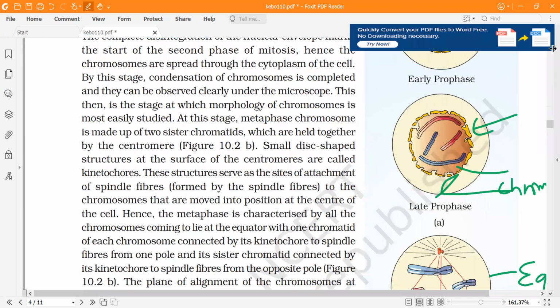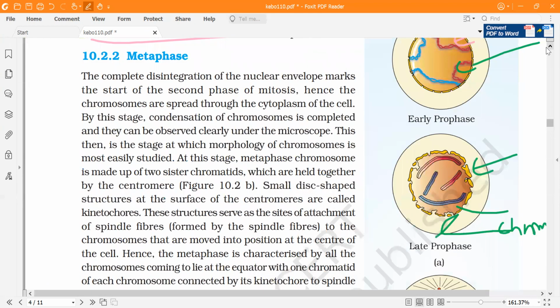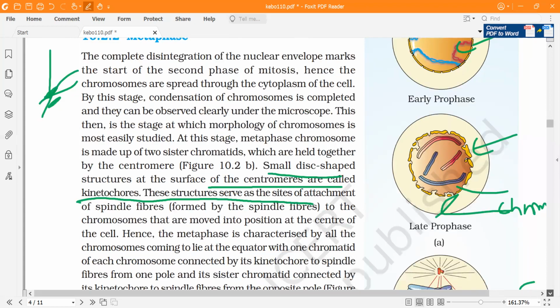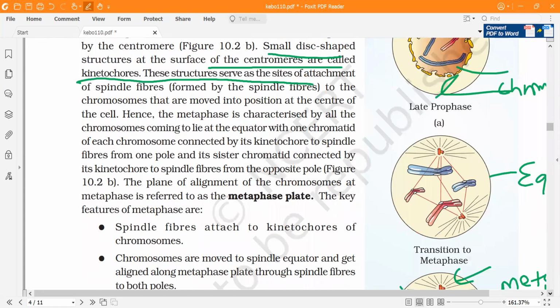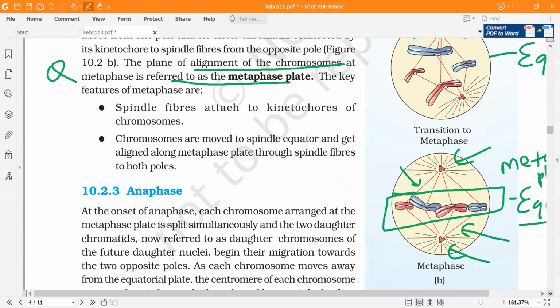From this, the important sentences, which are the thing they ask, are that these spindle fibers are connected to the kinetochore. Kinetochore is a disc-shaped structure on the sides of the centromere. So you should know how it is characterized. The alignment is referred to as the metaphase plate. If you have any doubts, you can ask me. I'm just explaining whatever is important from my point of view.